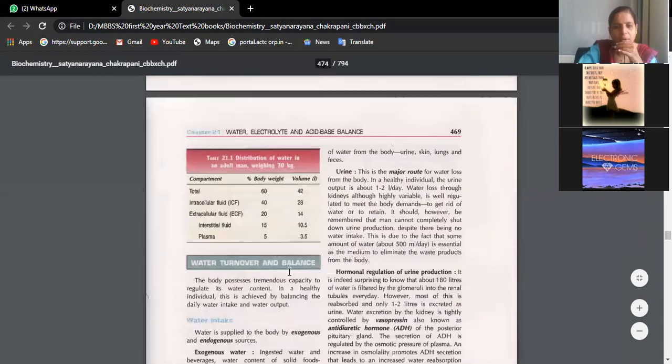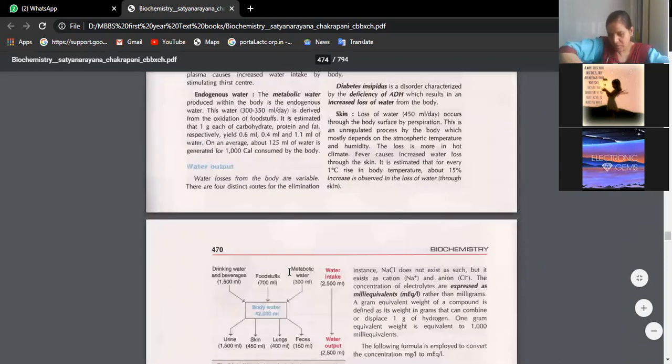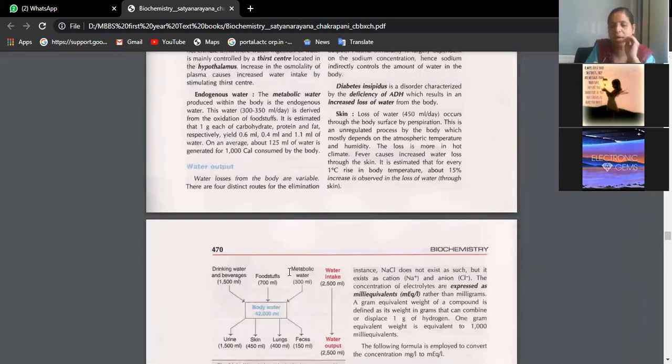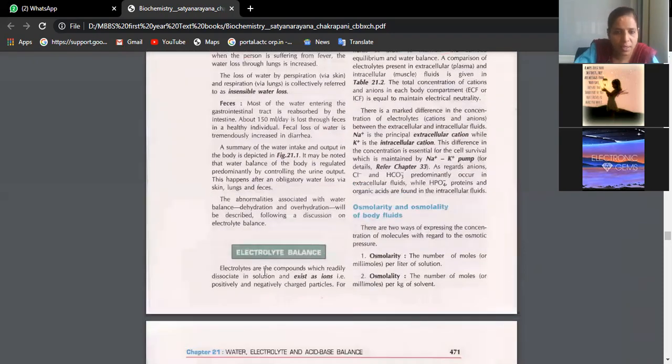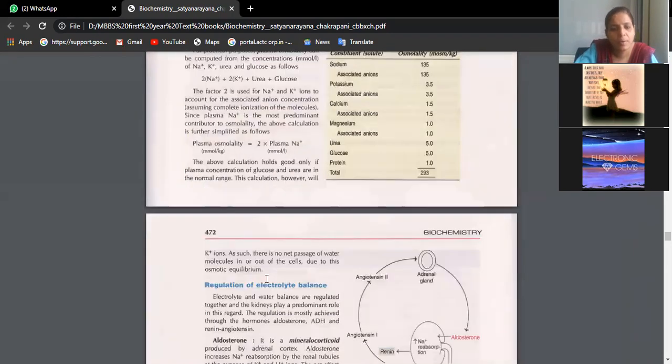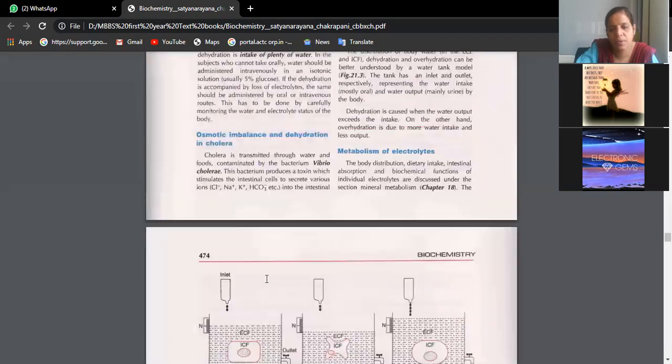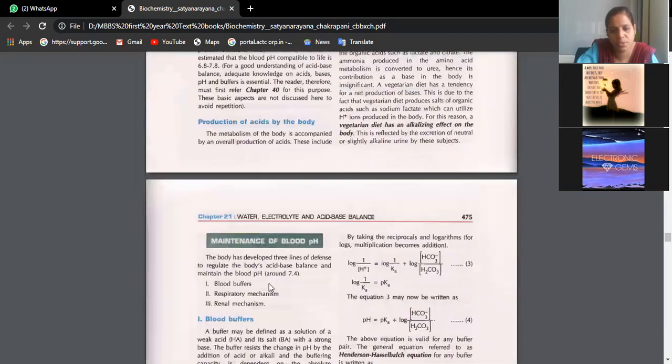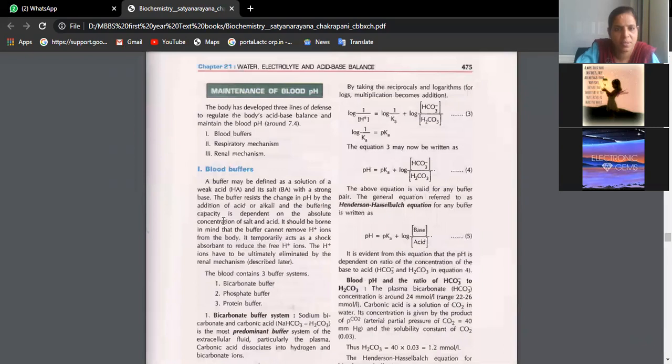Water, electrolyte, and acid-base balance. So here, what are buffers? Buffers are nothing but the salts which will not allow the alteration of pH. Those are called buffers. Buffer is defined as a solution of weak acid and its salt. A combination of weak acid and a salt with strong base is called a buffer.